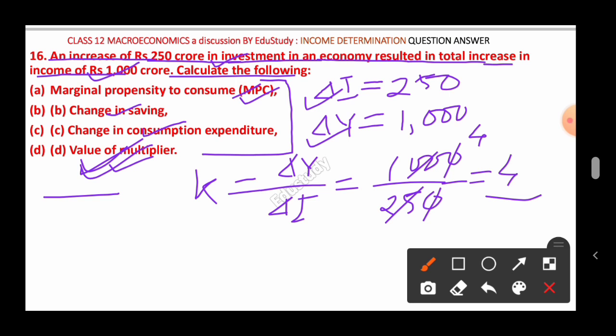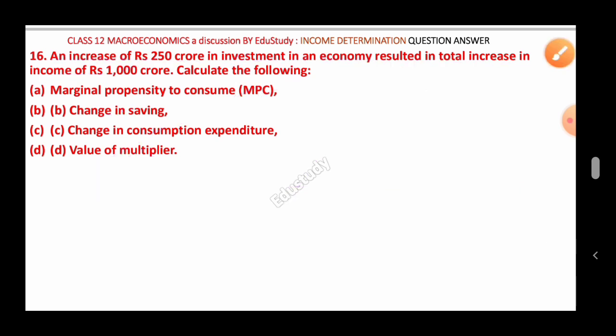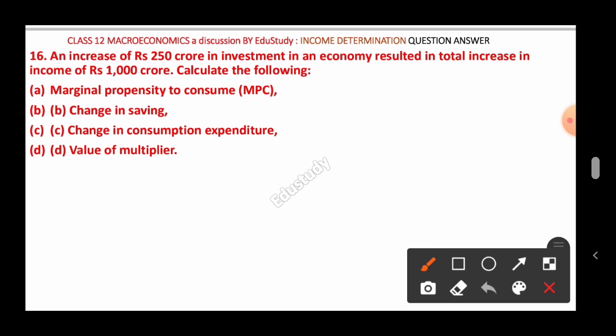And next, what do you have to find? You have to find the change in consumption expenditure. Okay, here you can find change in consumption expenditure. How to find? By the definition of MPC. But how to find the MPC?